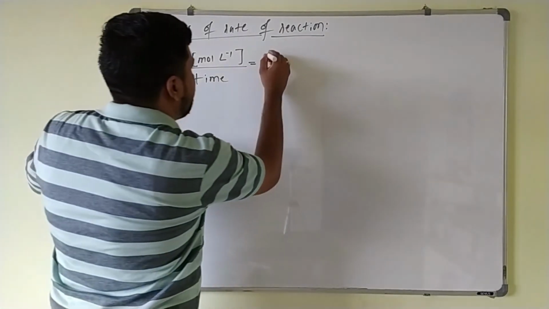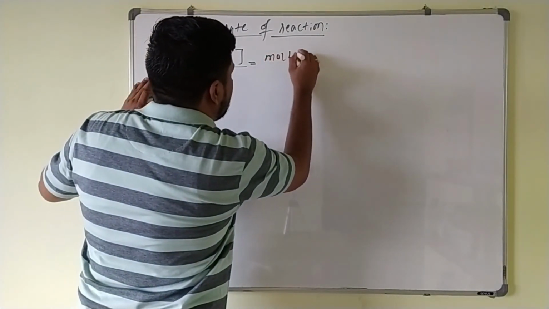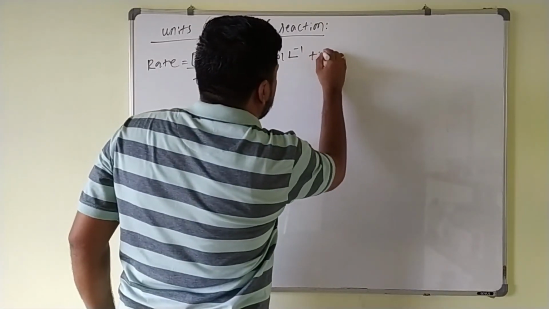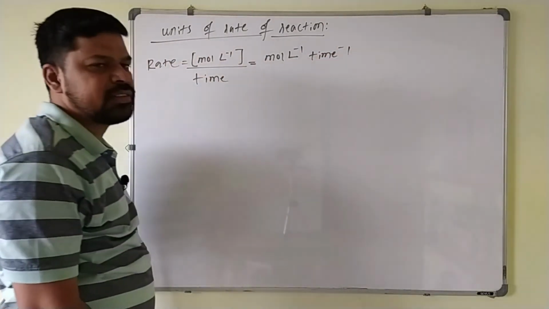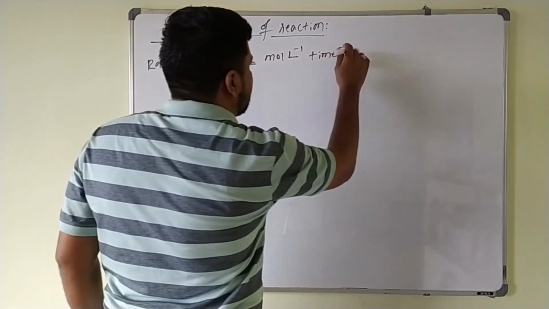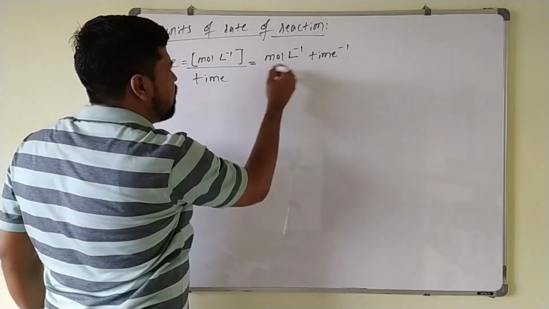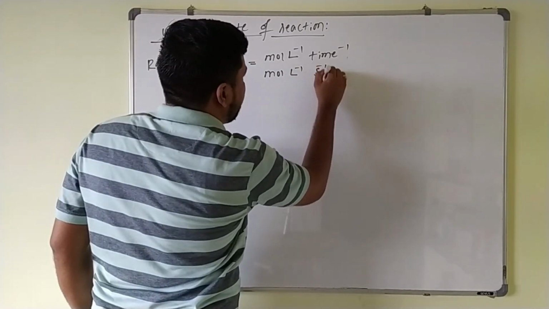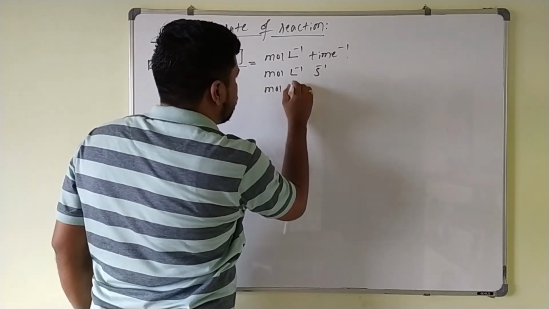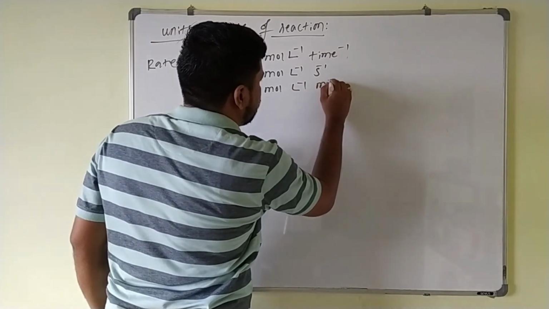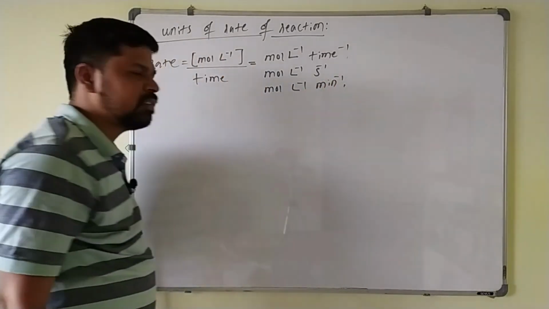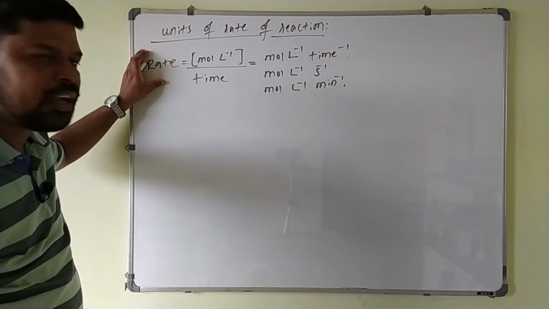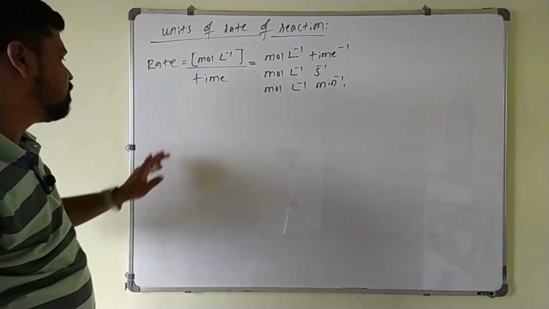The unit will be mole per liter per unit time, as time goes to the denominator. Per unit time is nothing but mole per liter per second, or you can also take mole per liter per minute. This is the unit of the rate of reaction for liquid reactants in the aqueous medium.